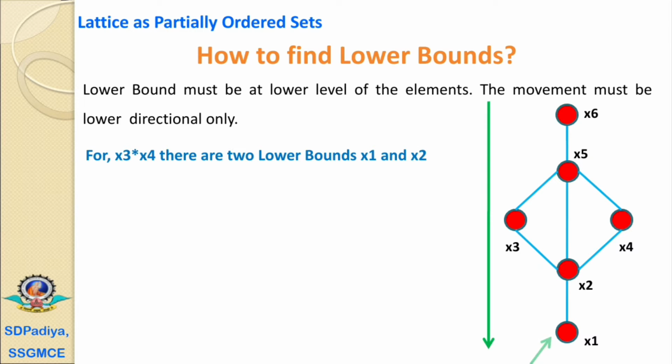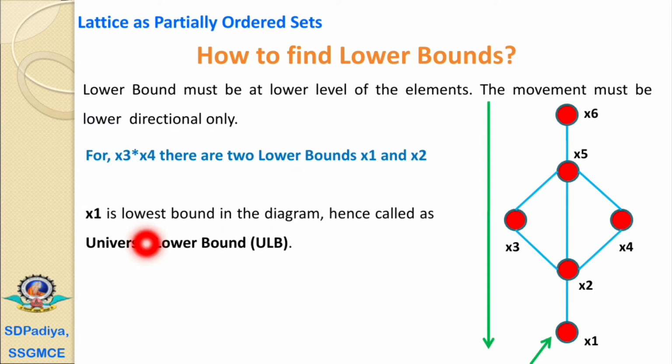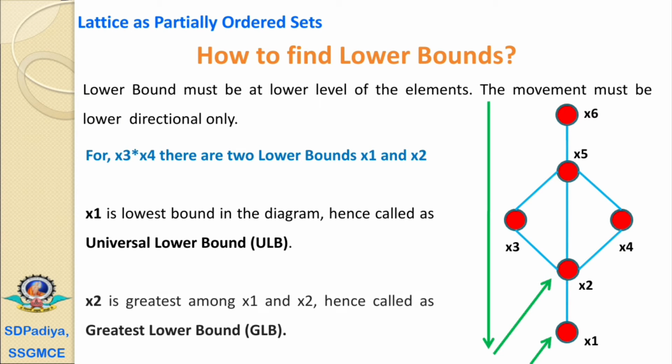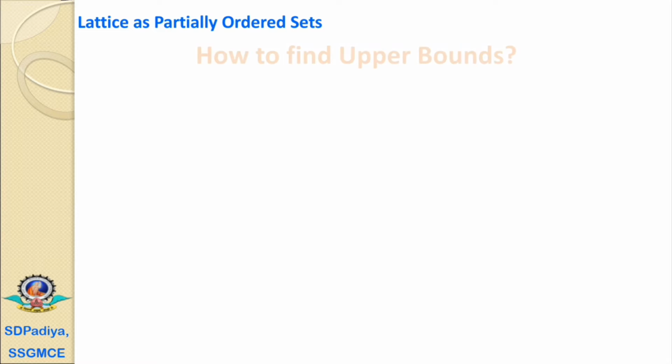But out of these x1 and x2, x1 is the lowest bound in the diagram, hence called the universal lower bound. It is the lowest bound in the diagram. And out of x1 and x2, x2 is the greatest among x1 and x2, hence called the greatest lower bound. This is the way to find the lower bounds, that is the greatest lower bound and the universal lower bound. Similarly, now we'll see how to find the upper bounds.